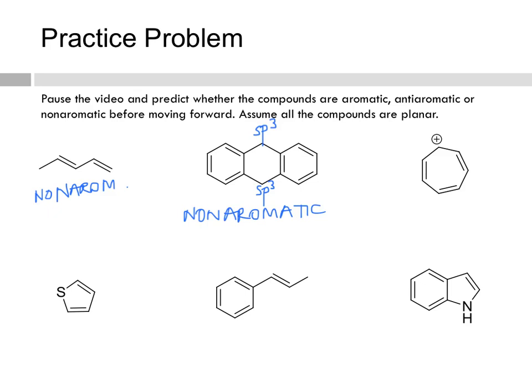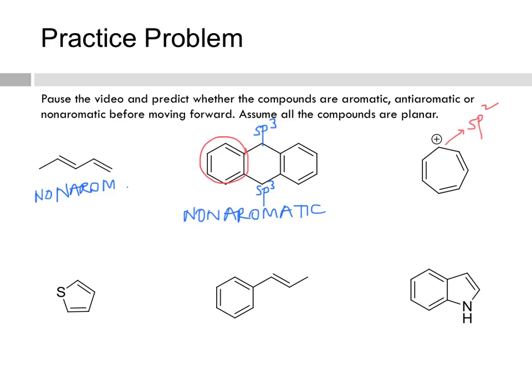Now if you were to consider these parts of the molecule, this part is a benzene ring, and this particular ring is aromatic, but overall the molecule is not aromatic. Now let's look at this 7-membered ring. This is called the tropylium cation, and it's got these 3 pi bonds, and it's got a carbocation here. Remember that carbocations are sp2 hybridized, which means that it has a p orbital here.